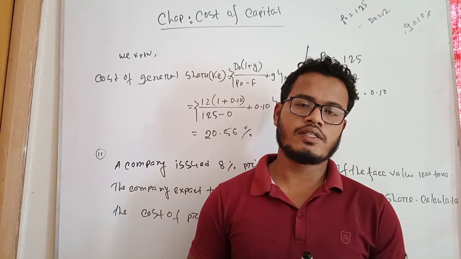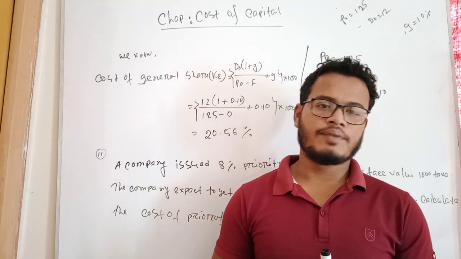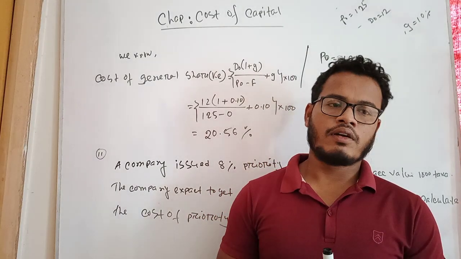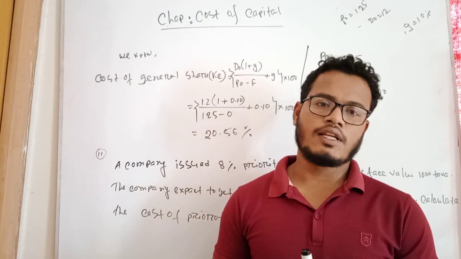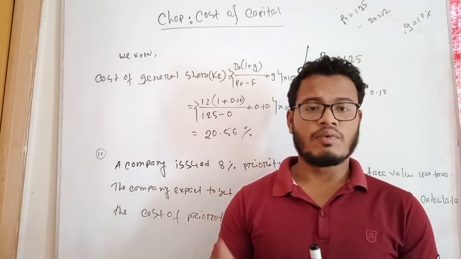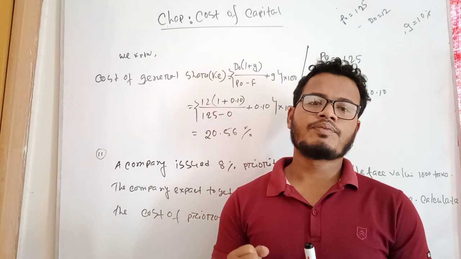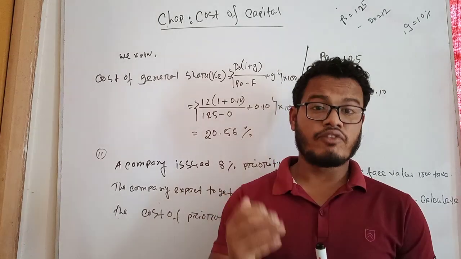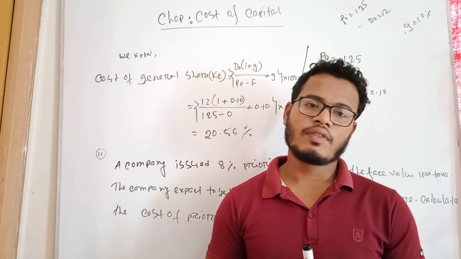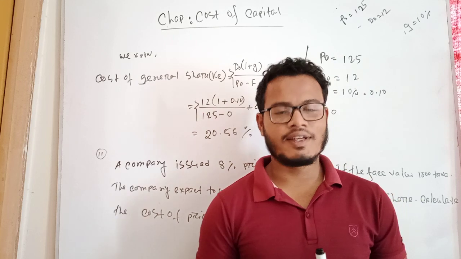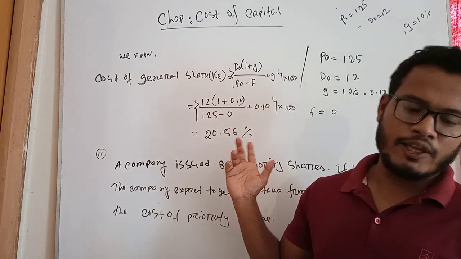Calculate the cost of general shares. Student, here there is no current market price. At this moment you should take the face value of the share as the current market price. So here the face value of the share is 100 taka, so the current market price is 100 taka. I hope you can easily understand.